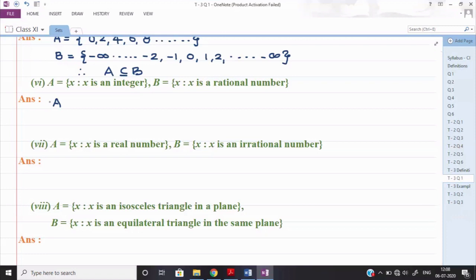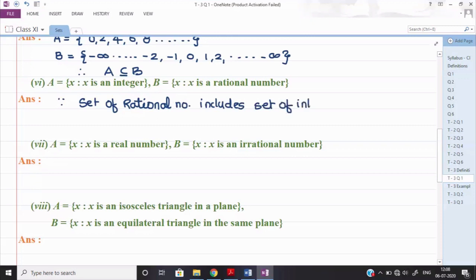So we can write down the answer in this manner: since the set of rational numbers includes the set of integers, we can say that therefore A will be a subset of B.